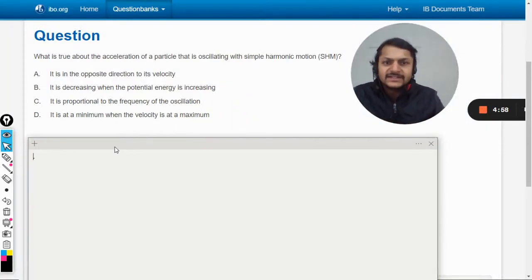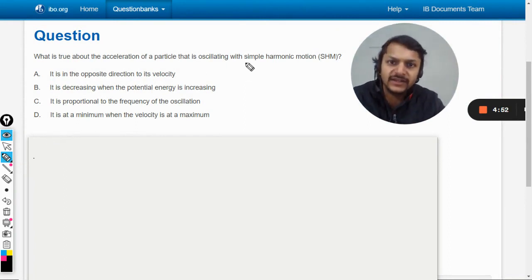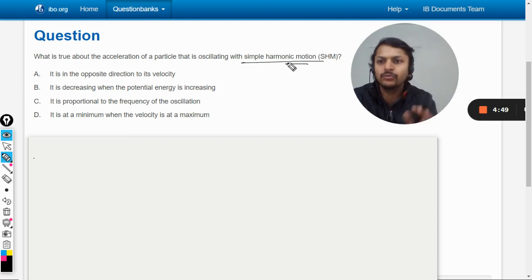Okay, dear students, let us see how to do this question. What is true about the acceleration of a particle that is oscillating with simple harmonic motion?